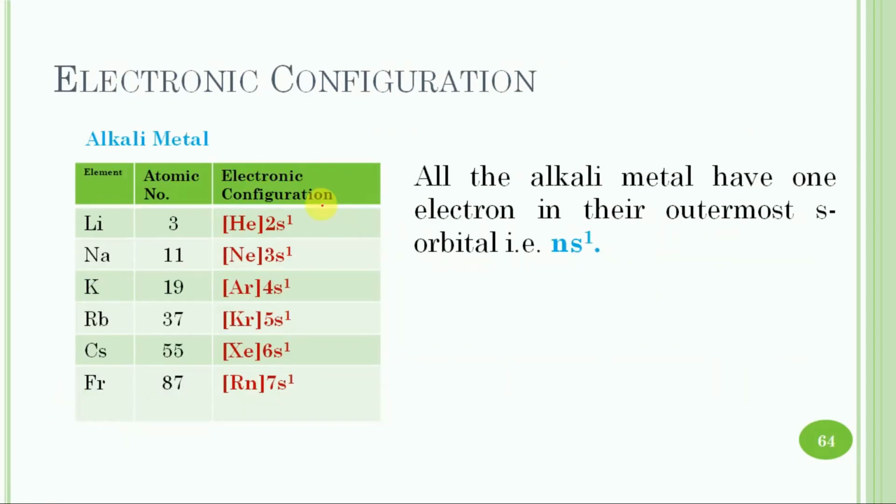Electronic configuration of alkali metals. All the alkali metals have one electron in their outermost s orbital. The general electronic configuration of these is ns1. So they have one electron in their outermost shells.